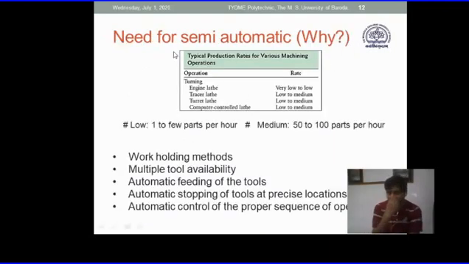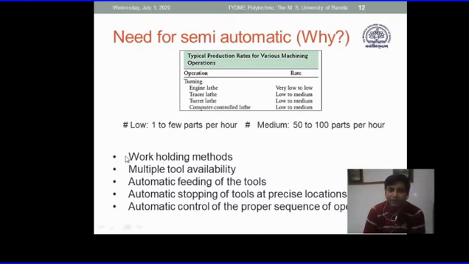Now again we'll come back to limitations. What is the need? In turning, the speed of production is very low, that is one or a few parts per hour. For an automatic or tracer lathe or turret lathe, it is low to medium, that is a few parts per hour, or medium if you go 50 to 100 parts per hour.